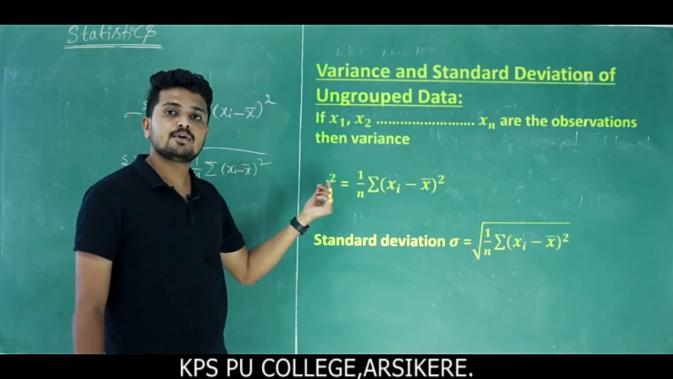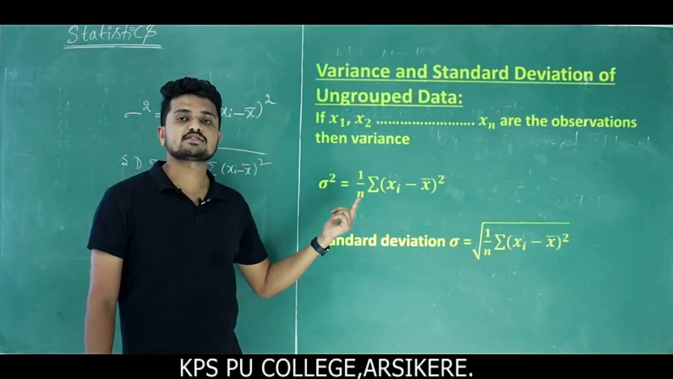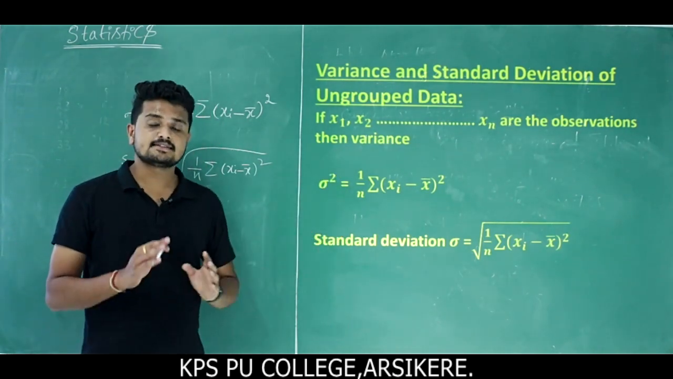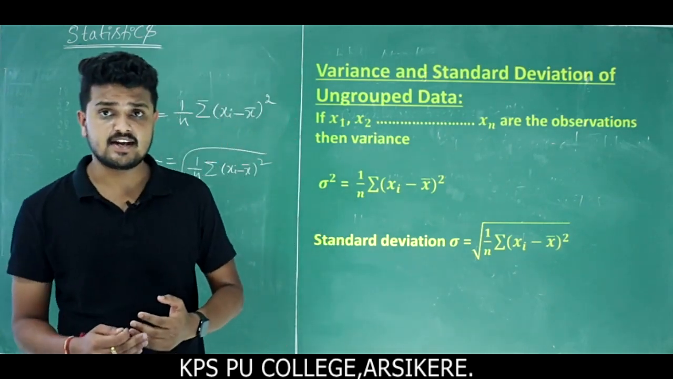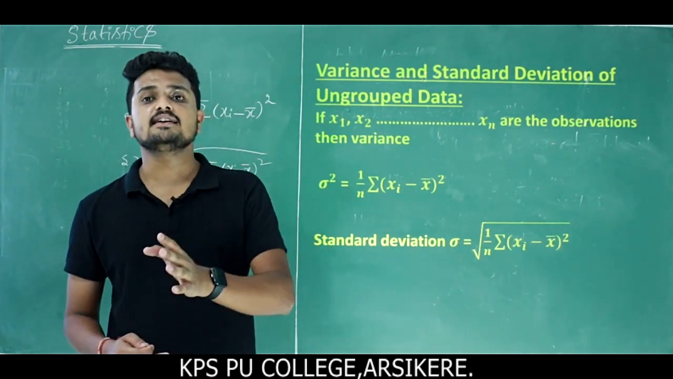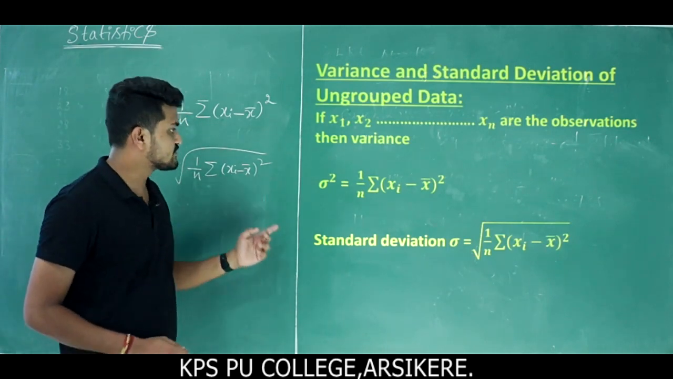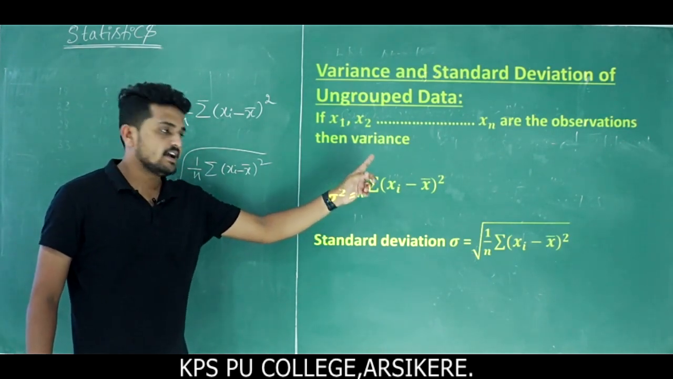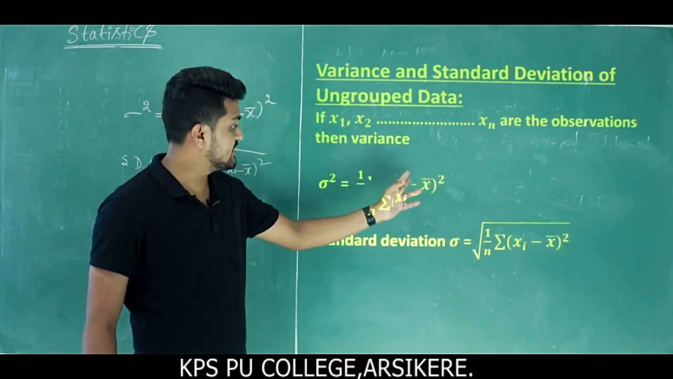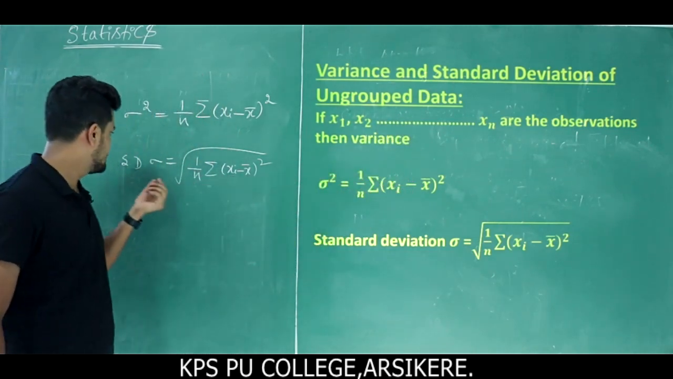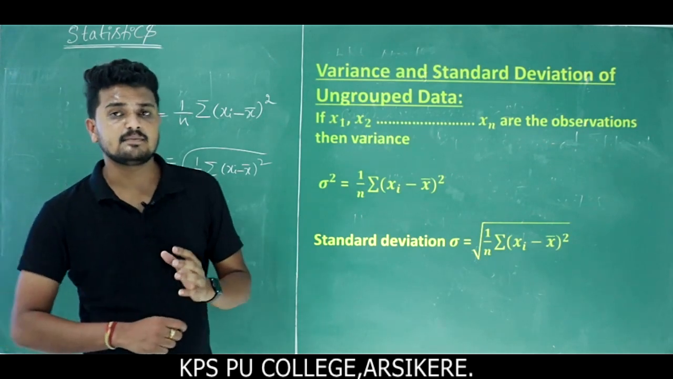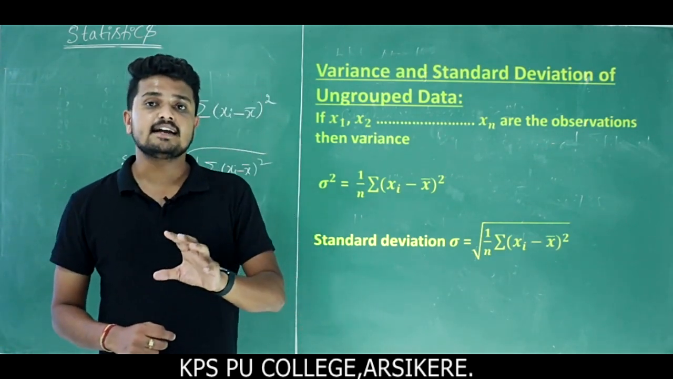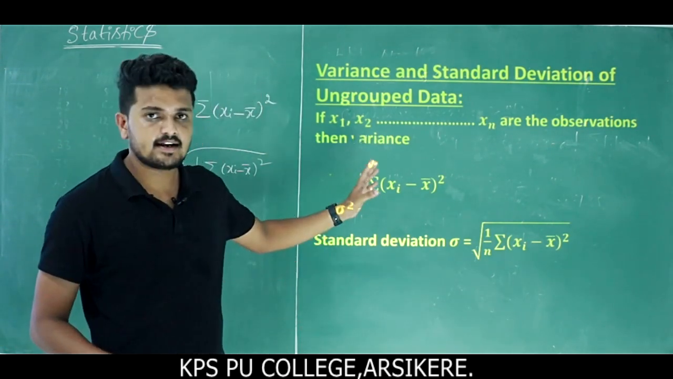Then how to find variance? The formula is sigma square is equal to 1 by n summation xi minus x bar whole square. Then how to find standard deviation? You already know that the square root of variance is nothing but standard deviation. So the square root of 1 by n summation xi minus x bar whole square gives us the standard deviation. Next I will discuss some problems related to variance and standard deviation.